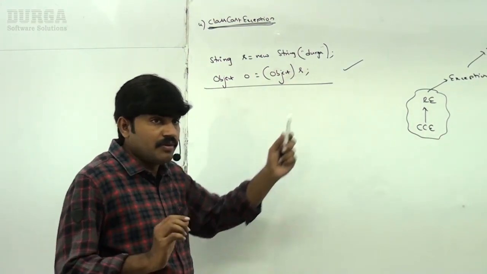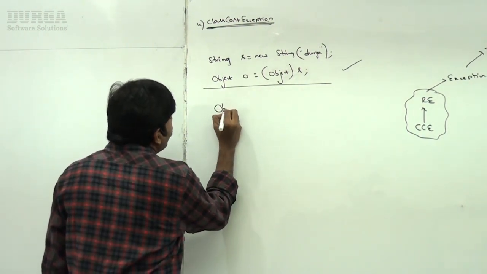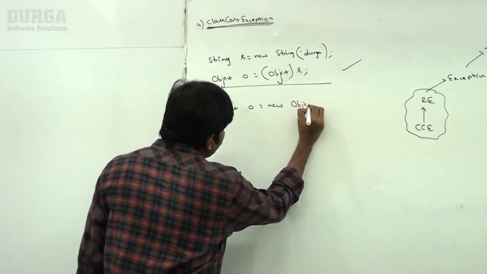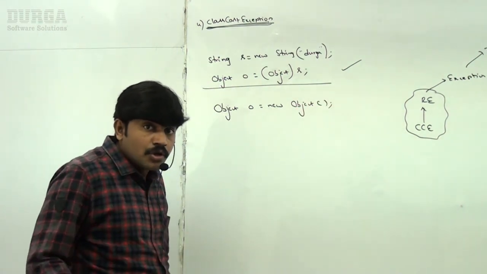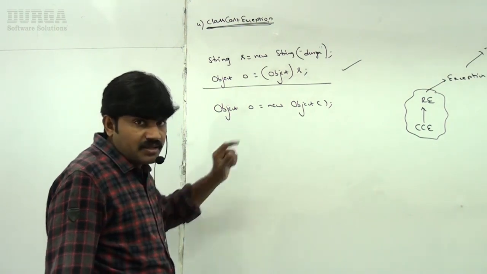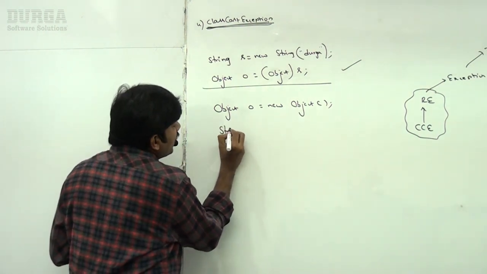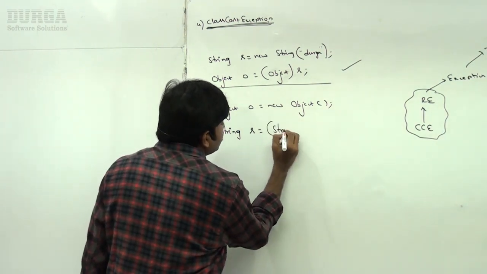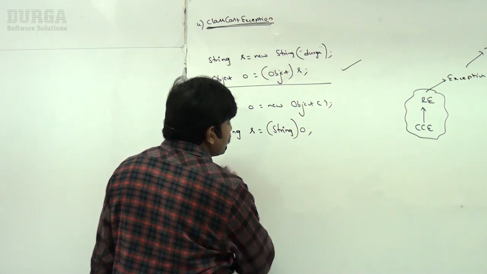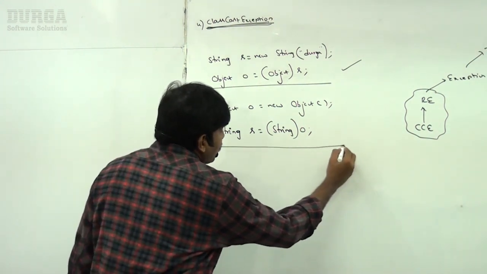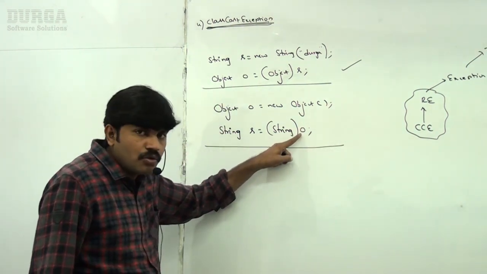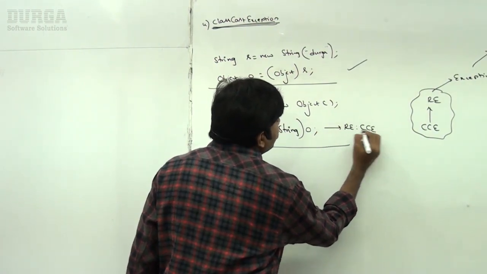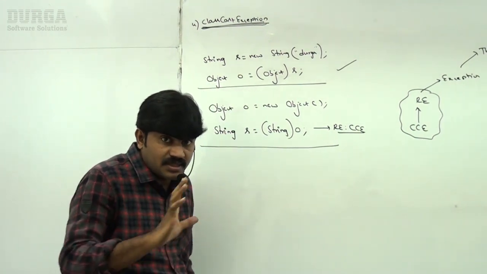But now I have a parent object, sir. Object o = new Object(). It is the parent class object. Now I'm trying to typecast this parent type object to child type: String s = (String) o. Whenever we try to typecast a parent object to child type, immediately we are going to get ClassCastException, right, sir?